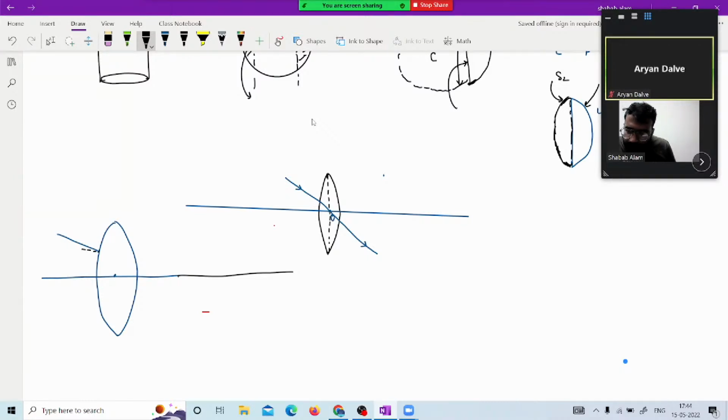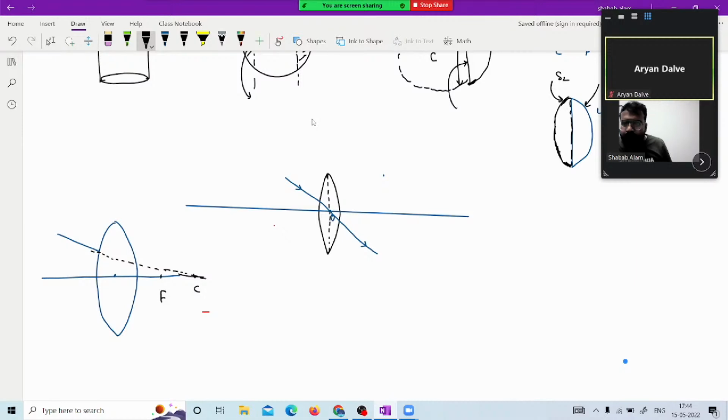So this is the normal. It will cut the center of curvature. This is the center of curvature. This is, suppose, the focus.